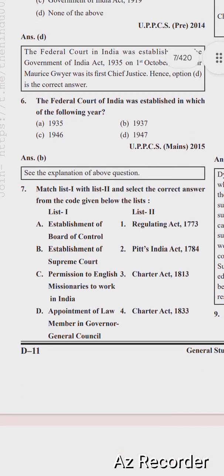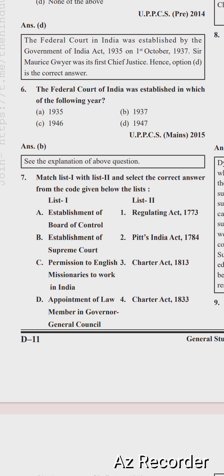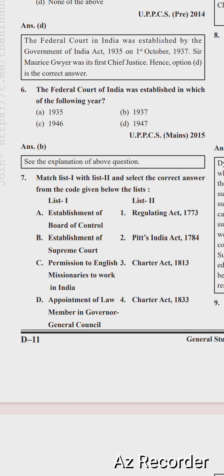Next question is, match List 1 with List 2 and select the correct answer from the code given below the lists. List 1 and List 2: establishment of Board of Control, Regulating Act 1773; establishment of a Supreme Court, Pitt's India Act 1784; permission to English missionaries to work in India, Charter Act of 1813; appointment of the law member in the Governor General's Council, Charter Act of 1833.